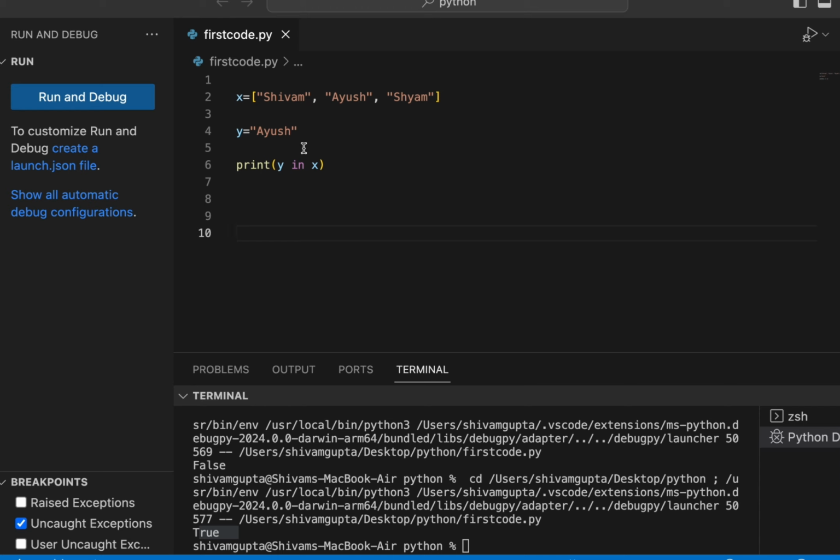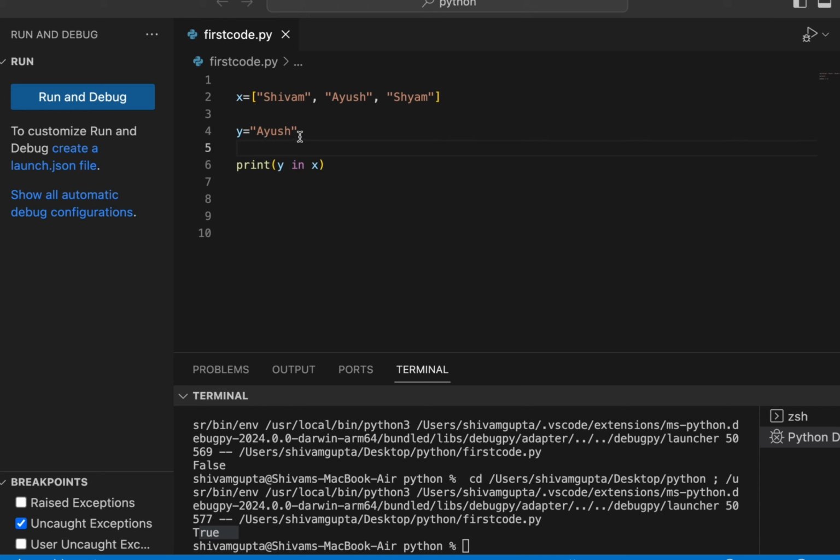If you learn operators in a funny way, it will simply stay in your mind, and you don't need to memorize bitwise operator, membership operator, logical operator. If you make things easy by taking an example, you can get to know operators in no time. So here, what this membership operator tells is y in x.